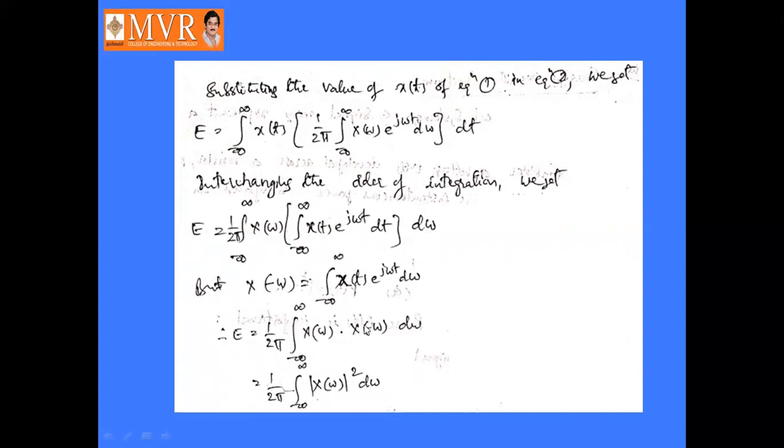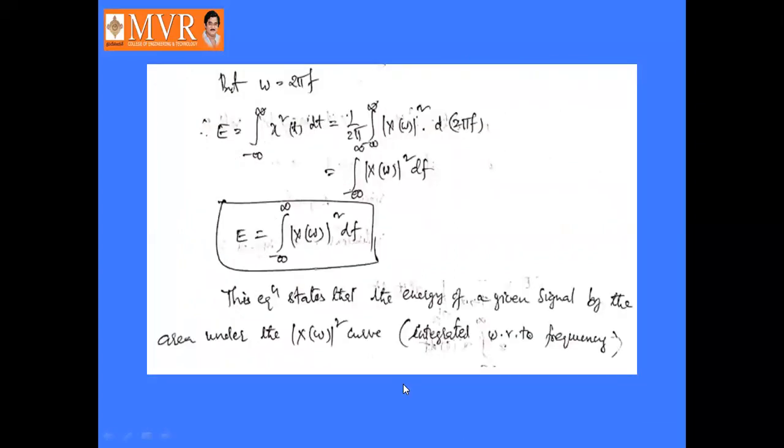X of omega into x of minus omega is mod x of omega square d omega. But omega equal to 2 pi f. So E equal to integral minus infinity to infinity x square of t dt is equal to 1 by 2 pi integral minus infinity to infinity mod x of omega square d omega. Omega is replaced by 2 pi f, so here 2 pi gets cancelled. So it will become integral minus infinity to infinity mod x of omega square df.